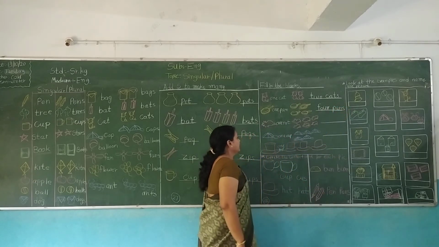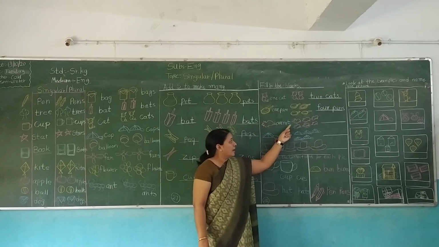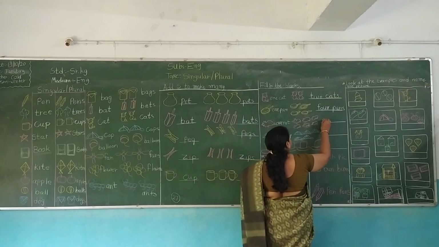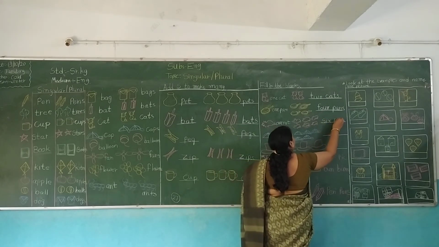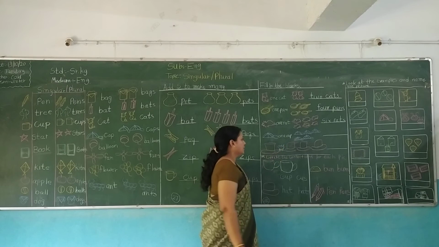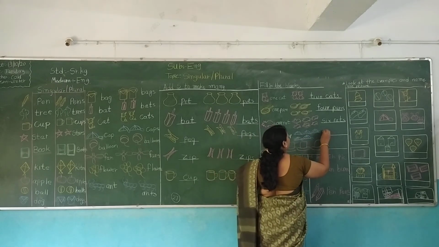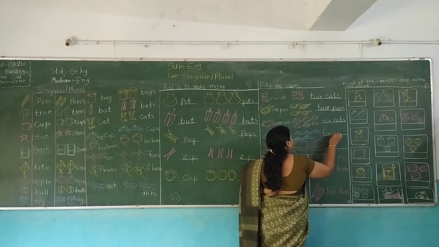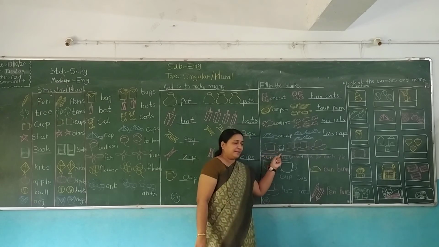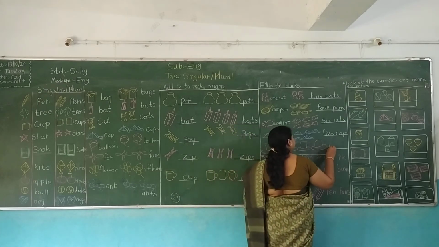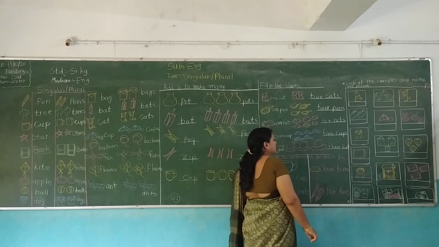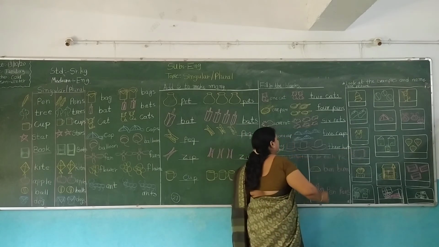Understood? Then there is 1 rat. 1, 2, 3, 4, 5, 6. How many rats? 6 rats. Okay. 1 cap. 1, 2, 3, 4, 5 caps. Understood? Then 1 hat. There are 3 hats. Okay, children, hats. Sorry, S will come.